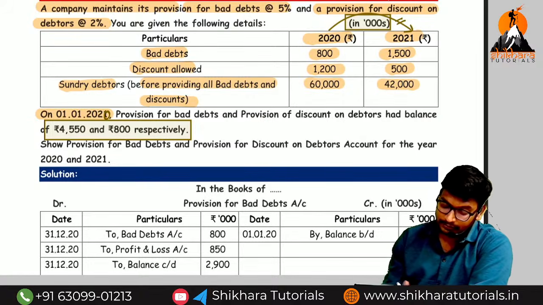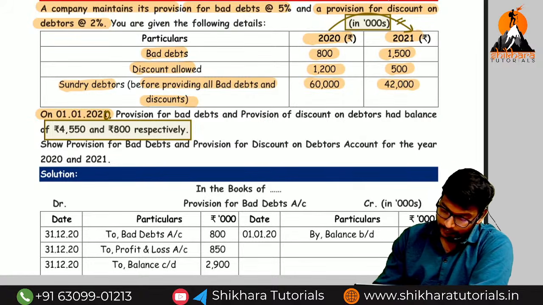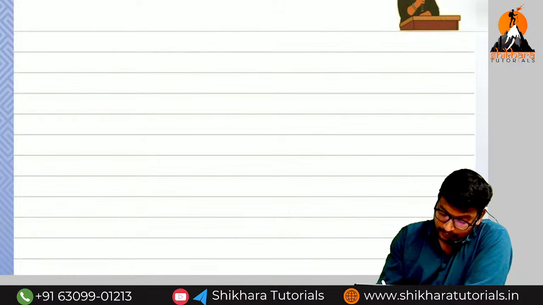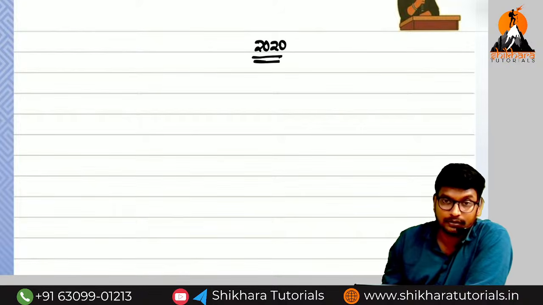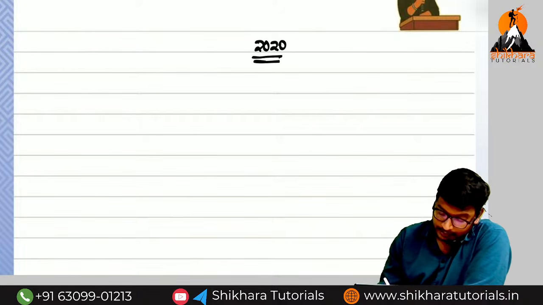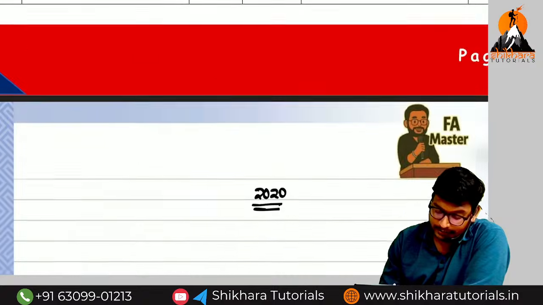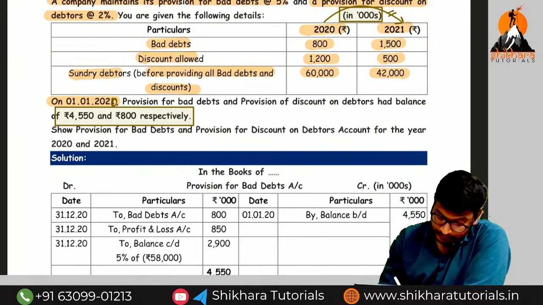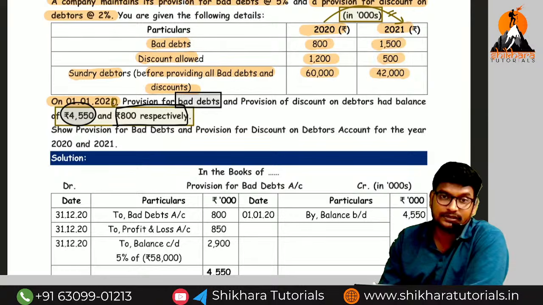So first of all, straight away I am adding the page here itself. We are in a which year, amma? 2020 first. We are in a which year? 2020. So they given the opening balances. What are the opening balances of the 2 points? 4,550 is for provision for bad debts and 800 is for provision for discount on debtors.